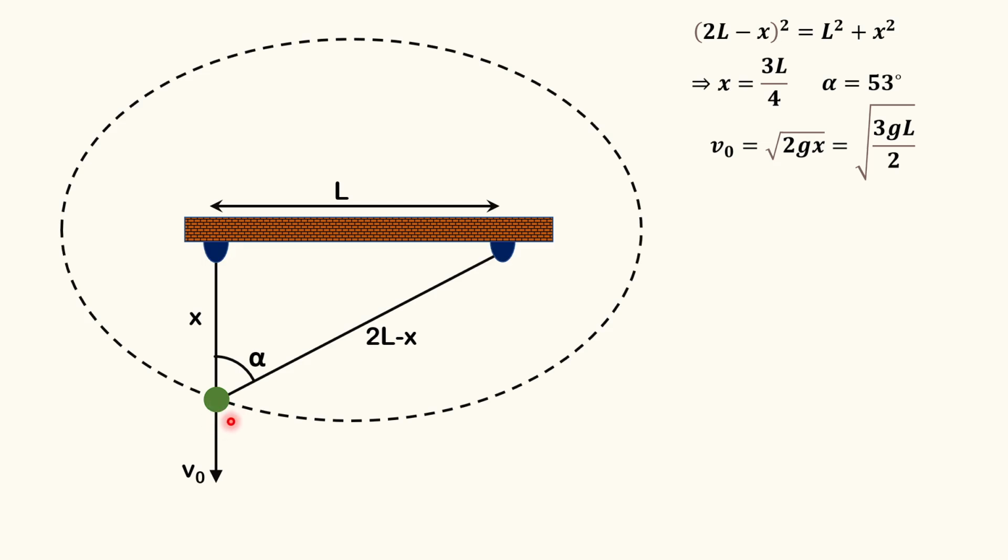So we somehow have to determine the angle made by the velocity. What is happening just after the string becomes taut? We can always say the velocity of this bead is going to be along the tangent of this path, along this direction. So just after the string becomes taut, this bead is going to move along this direction with speed v, making an angle beta with the vertical direction. And if we have to determine the value of beta, we somehow have to determine the slope of this tangent.